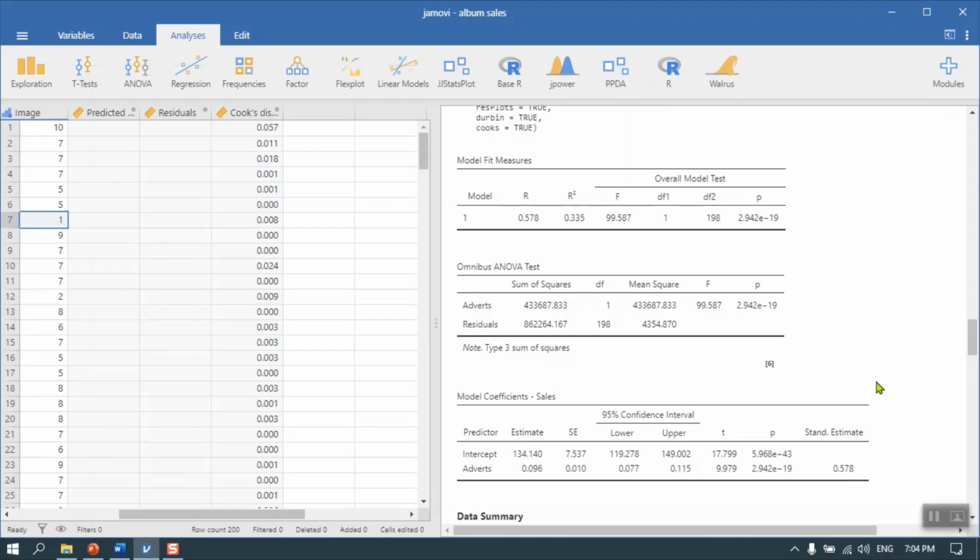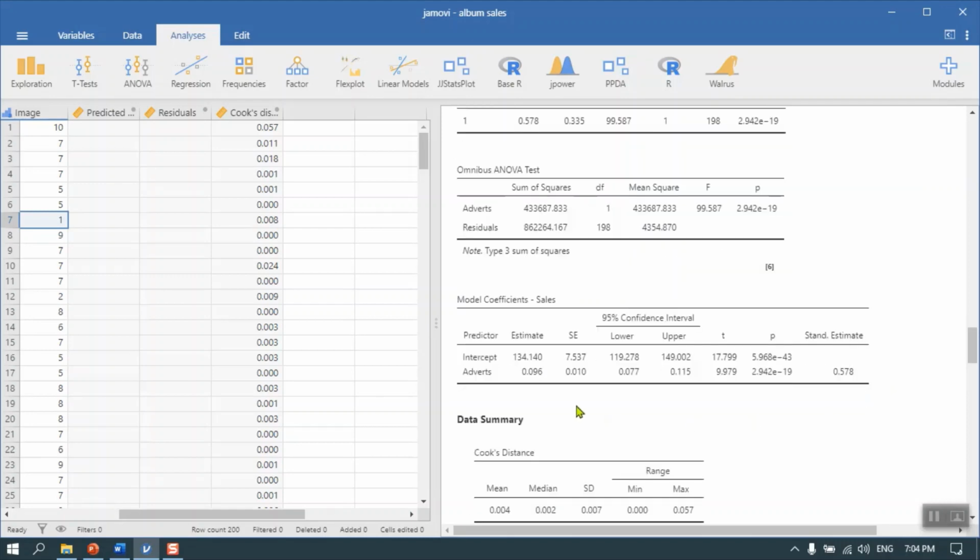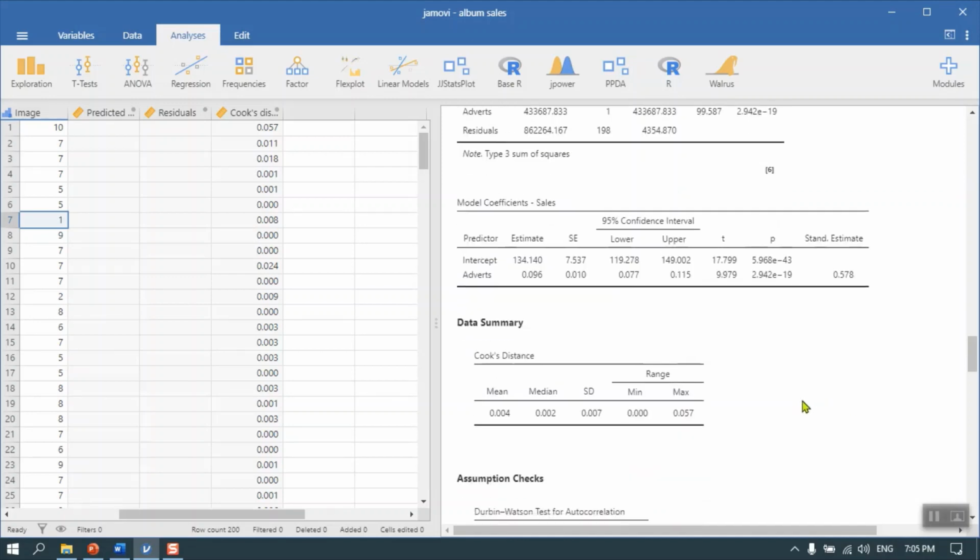And we can take a look at the coefficients themselves. The intercept is 134.140. That's if there is no advertising, just on the basis of the performance of the music itself. You have $134,000 in return, and then for every dollar in advertising, you get an increase of 0.096, and those are the standard errors. You can see the confidence intervals, and of course they're significant because the confidence intervals themselves do not contain 0, and this is the standardized estimate.